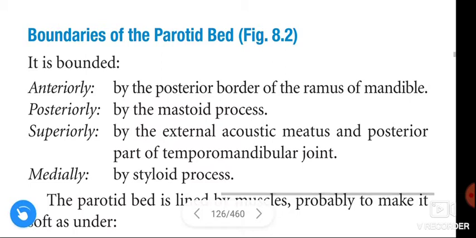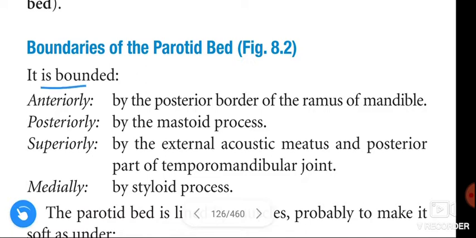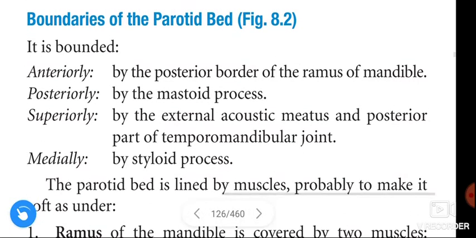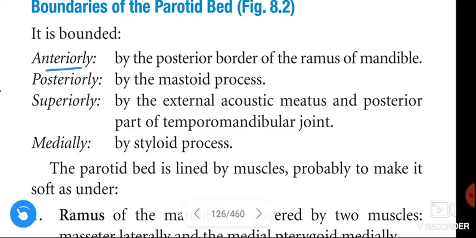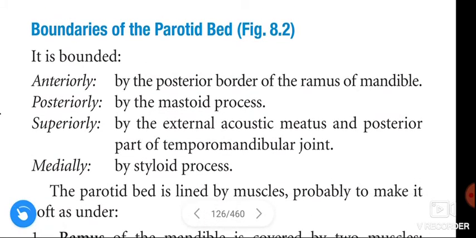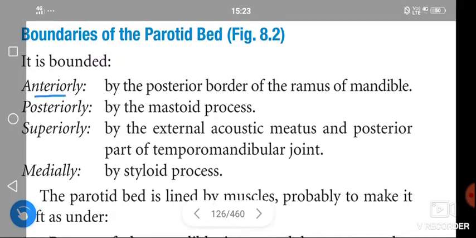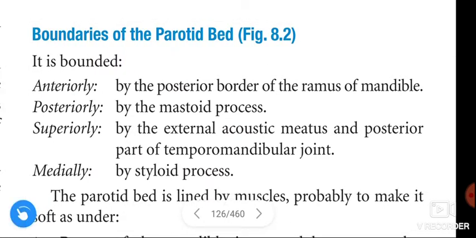Next, boundaries of the parotid bed. It is bounded anteriorly, posteriorly, superiorly and medially. Anteriorly by the posterior border of the ramus of the mandible.